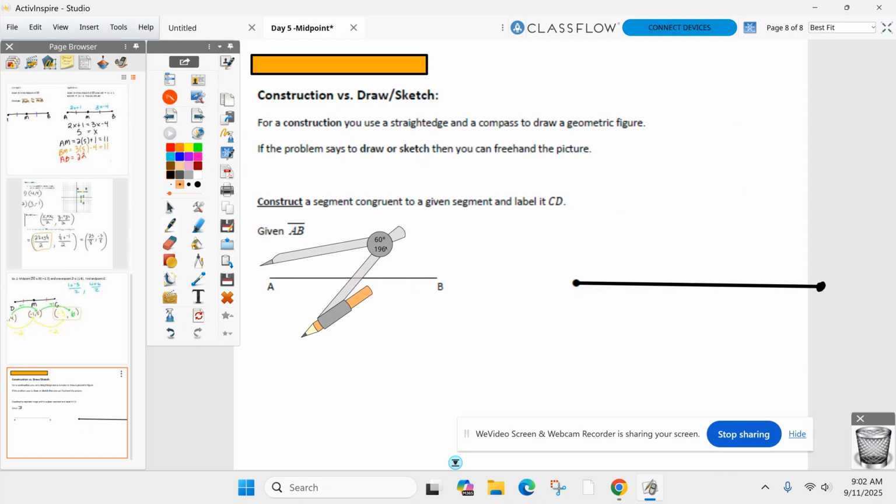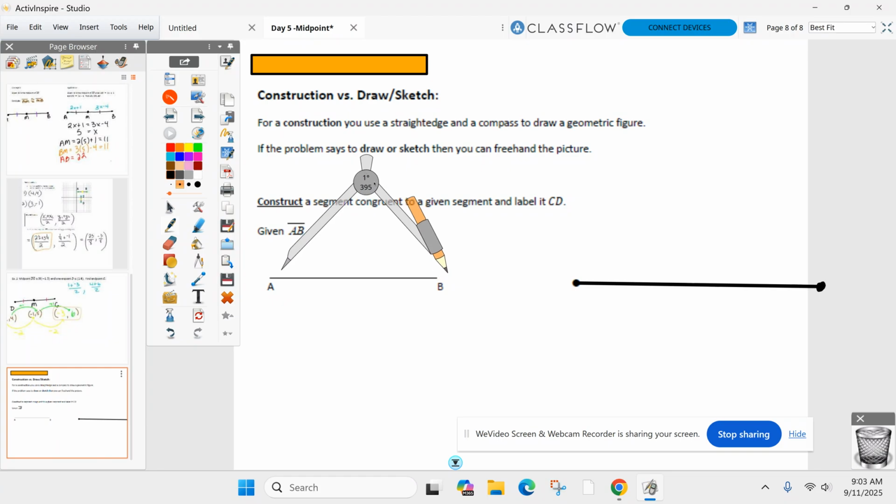Step 2, put your compass and open it up to the length of the line segment we are copying. So one point on A, pencil point on B. You are not making any markings. You're just opening it up. And then leave it at that opening for right now. Do not open or close your compass after you measure how long AB is with the compass. Everyone have it opened up now?